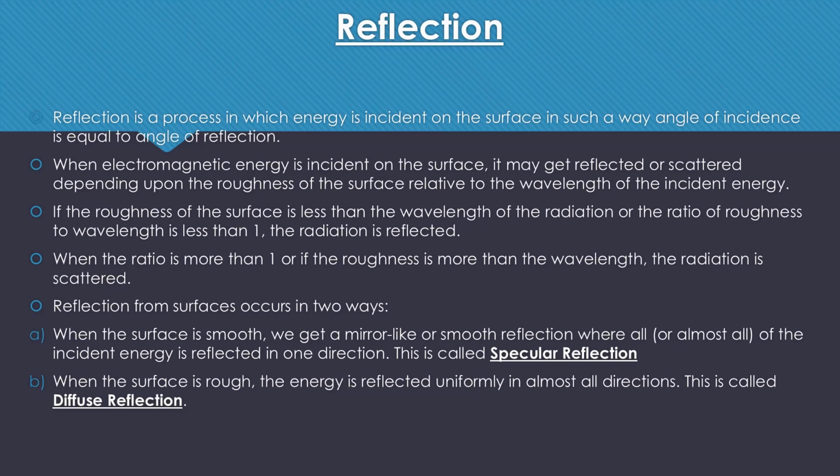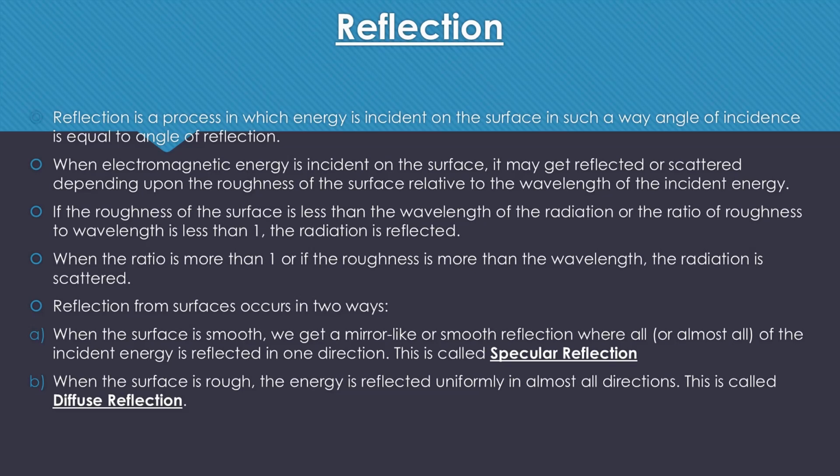That part is known as reflection. It is very important to learn that we can call any process a reflection only when the reflected angle and the incident angle are equal to each other. If they are not equal, then that process cannot be known as reflection.